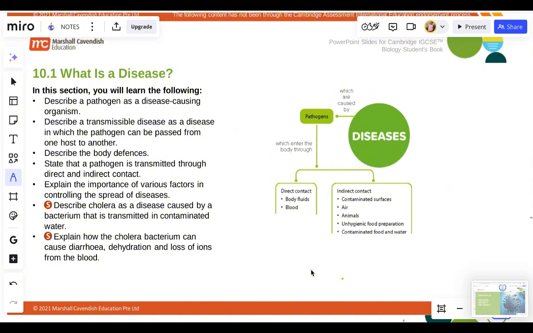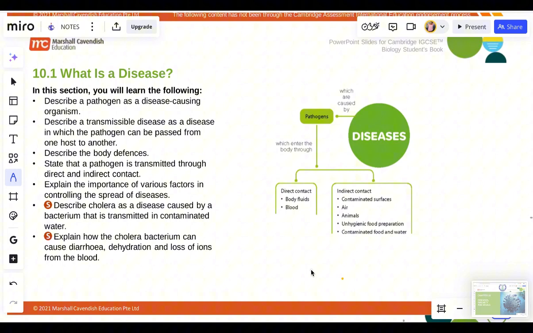Another way is unhygienic food preparation. So when you cook your food, you don't make the environment clean. Your cooking knife, your cooking utensils, your pots, your plates, your spoons, your cups, if they're not clean, then you will be contaminating your food with diseases caused by pathogens, which get into our body by indirect contact.